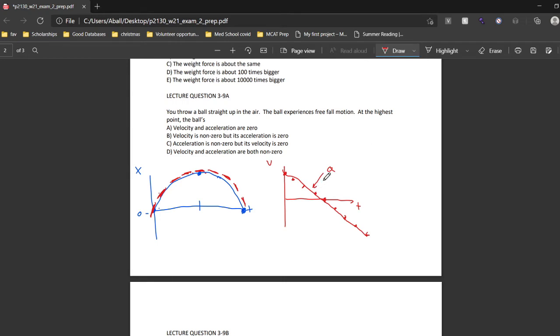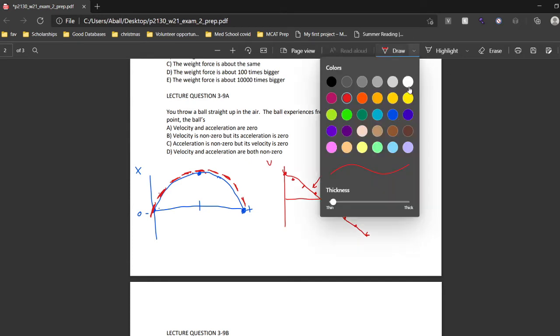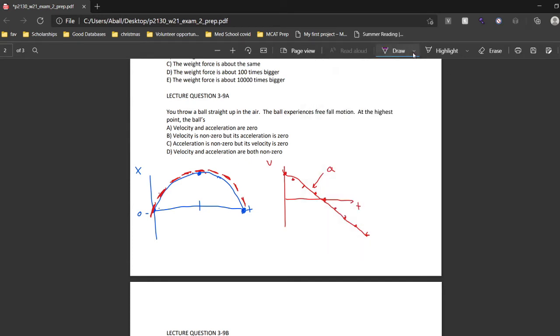So as you can see, if you were to plot the slope, which is acceleration versus time, let's do one last graph here, just for the purposes of explanation. If we had acceleration versus time on this purple graph, we see that it's constant and it's negative. So it'd be some value here.